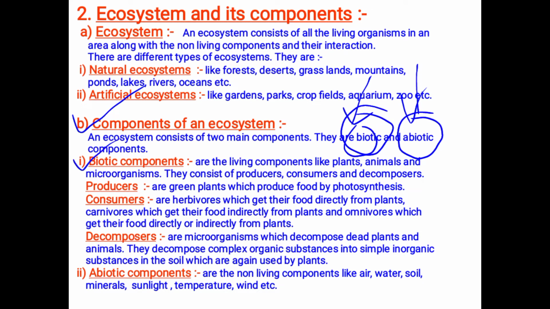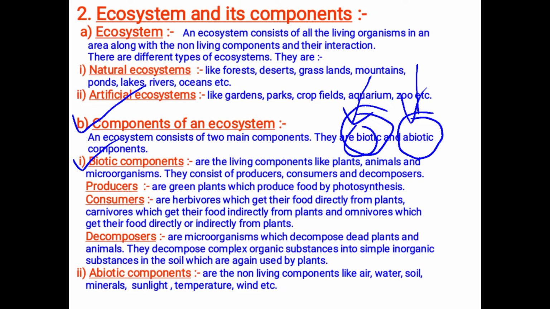When we come to the definition of biotic components, these are the living components like plants, animals, microorganisms. They consist of producers, consumers, and decomposers. Producers prepare their own food with the help of photosynthesis. Those organisms are called producers. Consumers depend on producers for their food. Decomposers act on dead producers and consumers.